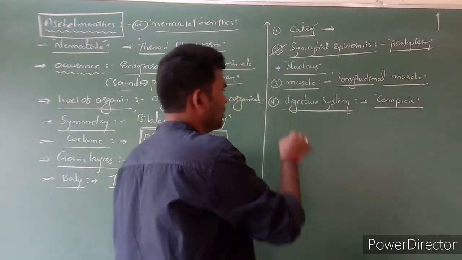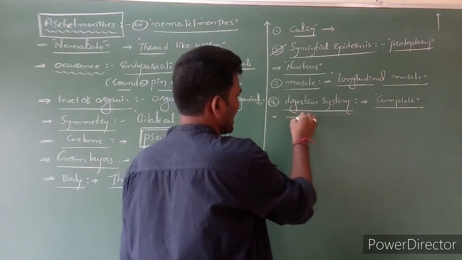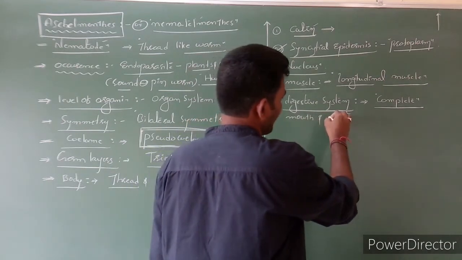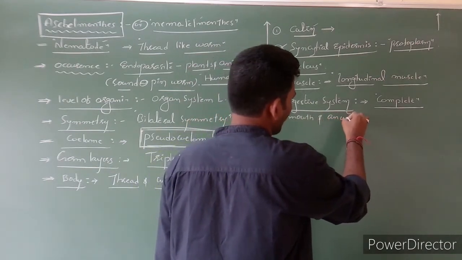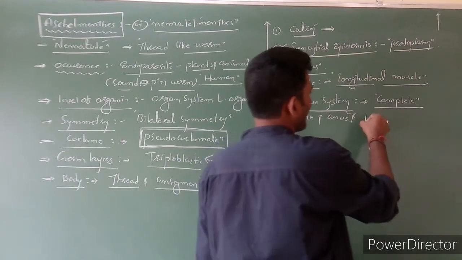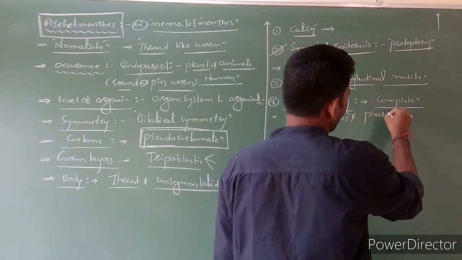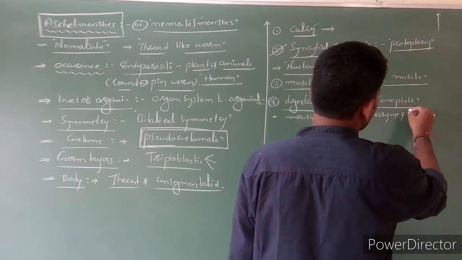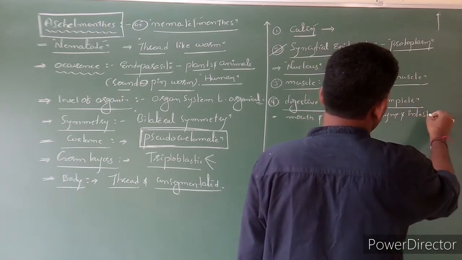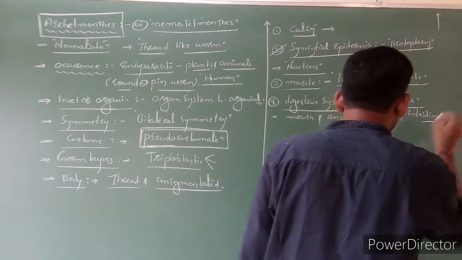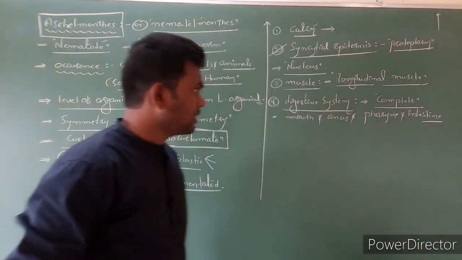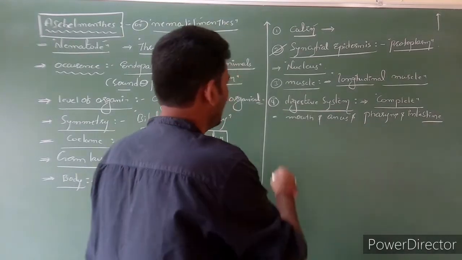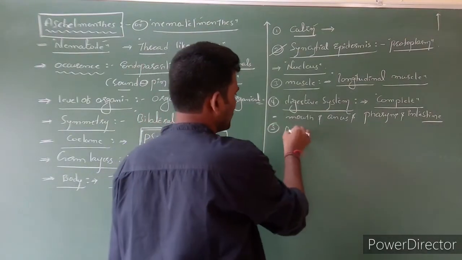It means the first opening acts as the mouth, and the second opening is the anus, along with the pharynx and intestine. Complete digestive system. Clear?